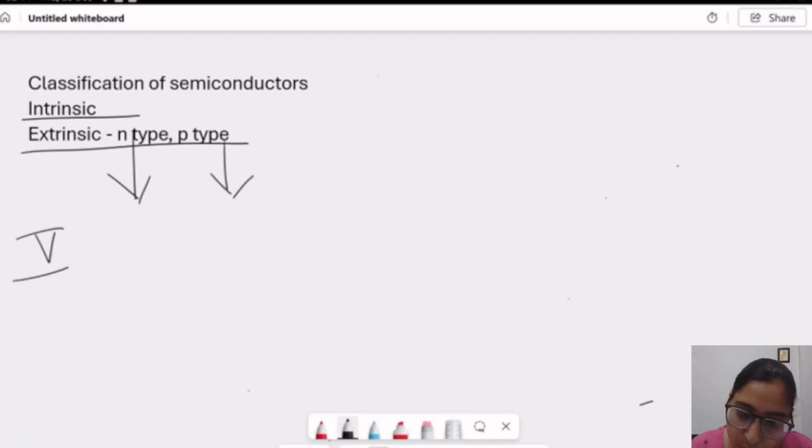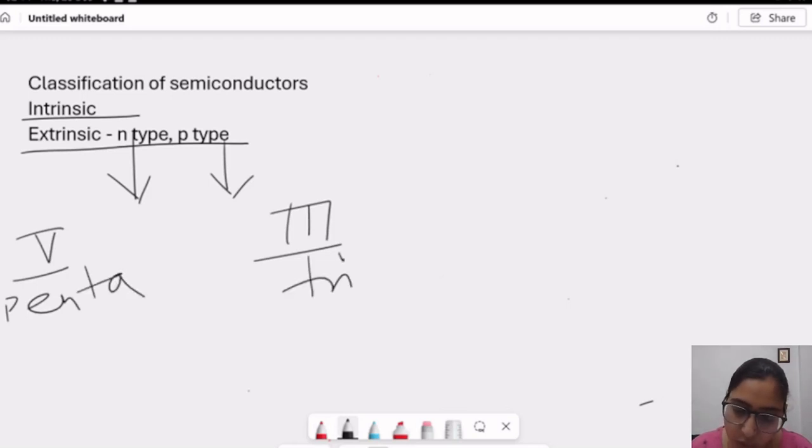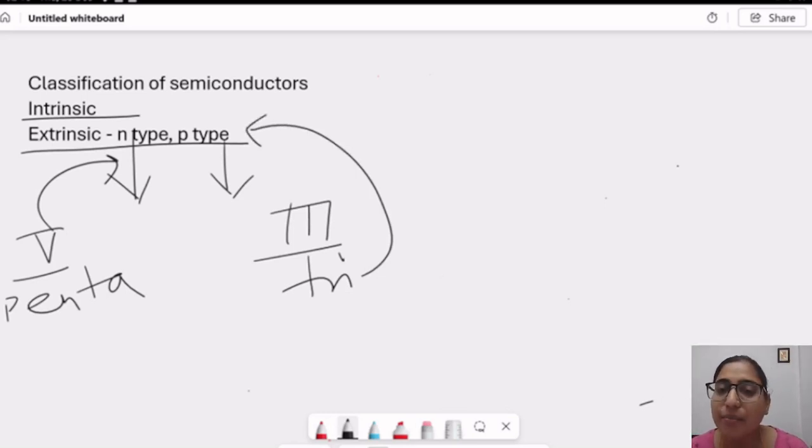If I talk about impurities, we call them pentavalent and trivalent. If I am doping a pentavalent impurity into silicon or germanium or any semiconductor atom, then we consider it as N-type. It means the majority charge carrier in this is electrons. If I am doping it with a trivalent impurity, then we consider it as P-type. It means the majority charge carrier in this lattice is holes, or positive charge or empty space. A hole can be considered as positive charge as well as empty space.